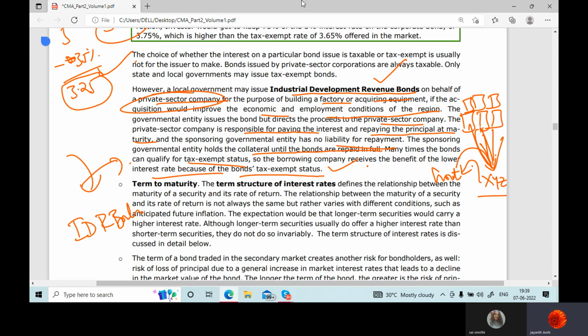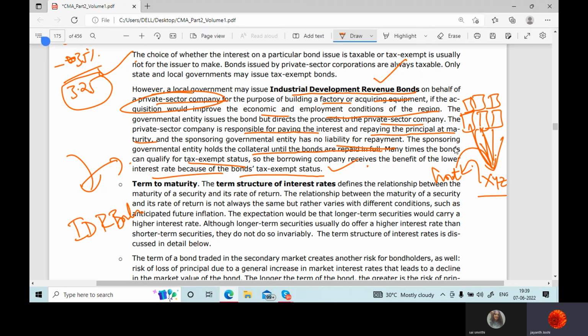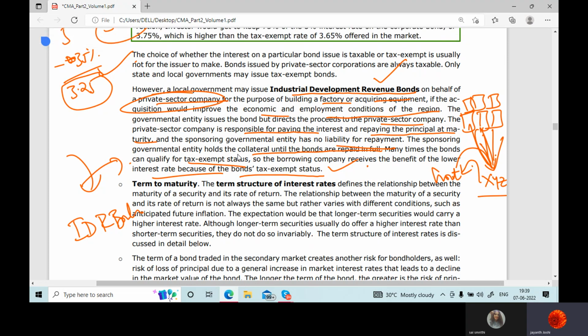They just sponsored. Now they should have some kind of surety. So the sponsoring governmental entity holds collateral until the bonds are repaid in full. They are holding the company's assets till then, because they issued the bonds and raised the funds. They don't have a liability, of course, but they are ensuring that the company pays the bondholders. For that reason, they keep the company's assets as collateral. Okay.